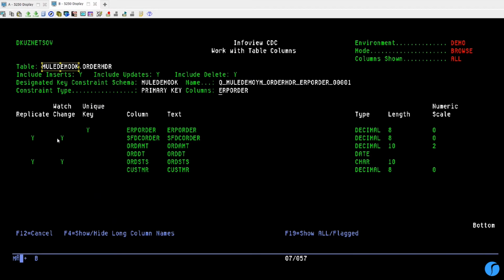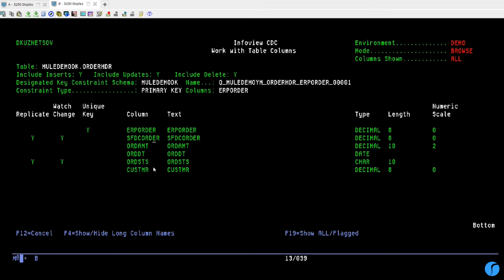So here we only are interested in order status changes, so we don't care about whether other columns are changing or not. So we can define it as a watch change flag for this field, order status. And for replication purposes, we only need Salesforce order ID and new status.